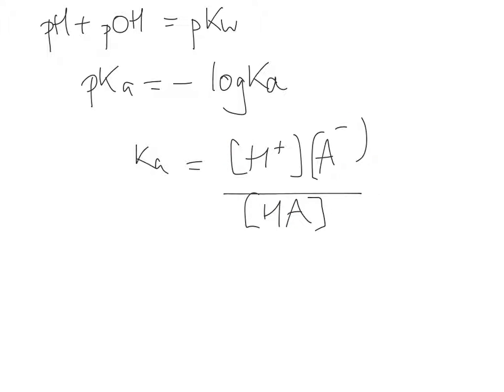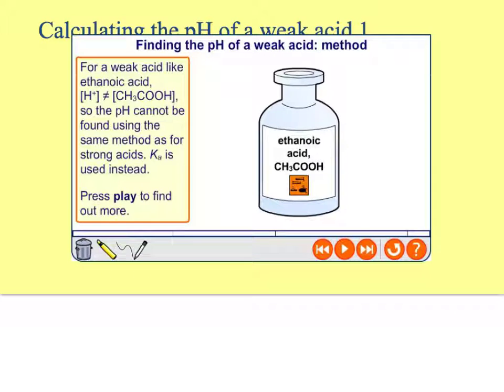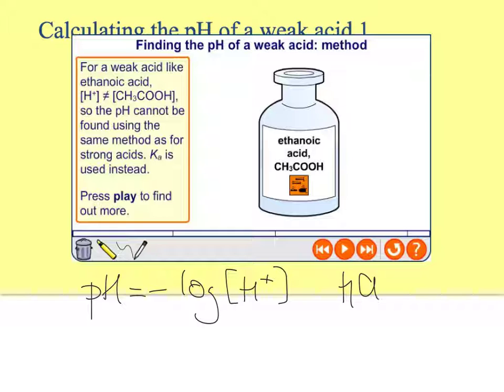Whereas if the Ka is greater than 1, it means that the Ka is not a fraction, it's a big number, and that it's more dissociated, so there's more H+ and A- and less HA. So far we learnt that pH equals minus log of the H+ concentration, which is all fine for HCl, where it all goes to H+ and Cl-.